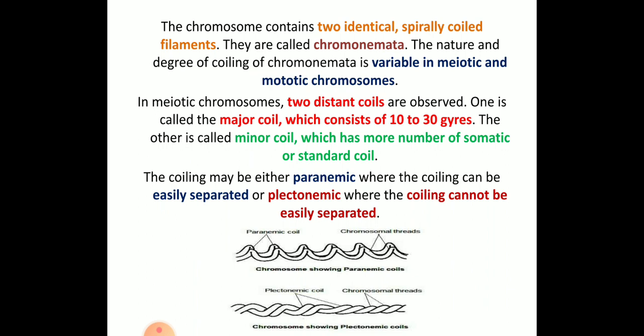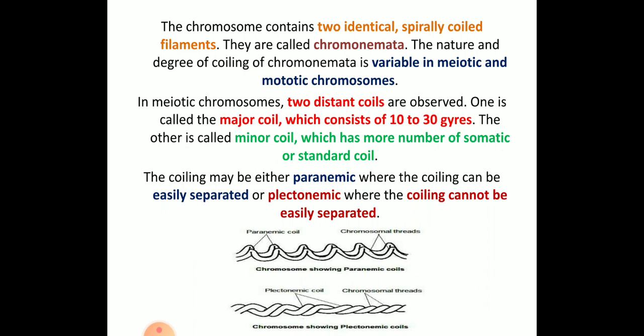Here the chromosome contains two identical spirally coiled filaments, called chromonemata. The nature and degree of coiling of the chromonemata is variable in meiotic and mitotic chromosomes. They coil up and form gyri-like structures, which we call gyres.